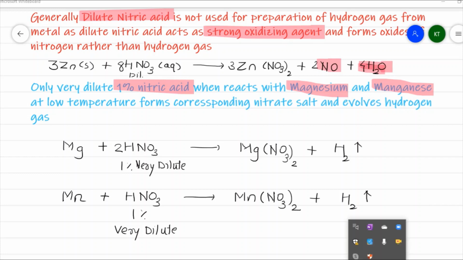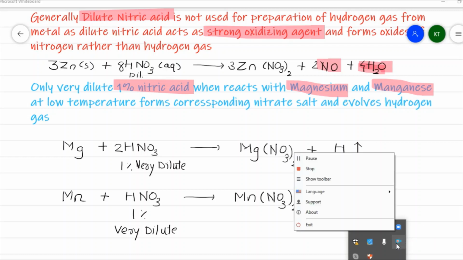In the next video, we will discuss the reaction of metals with acid. That means I will give balanced chemical equations to understand the reaction of metals in the activity series with dilute hydrochloric acid and dilute sulfuric acid.